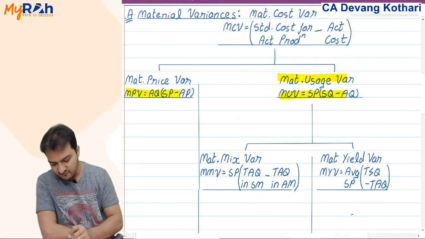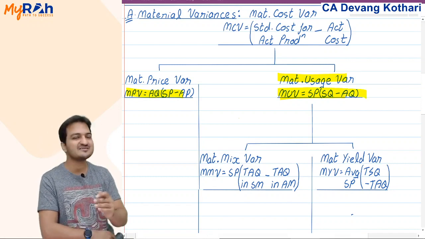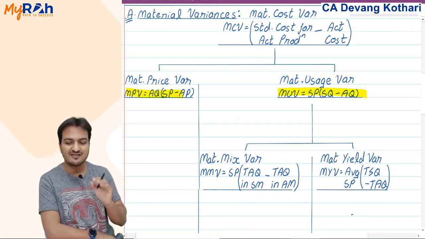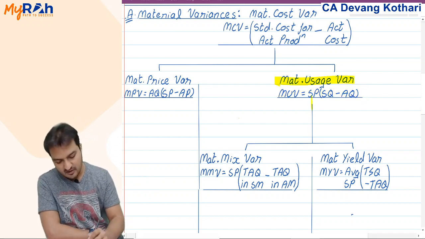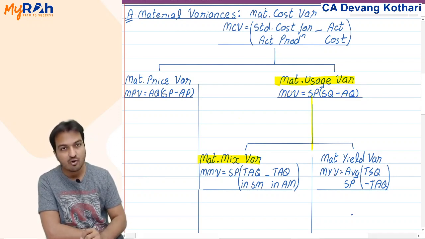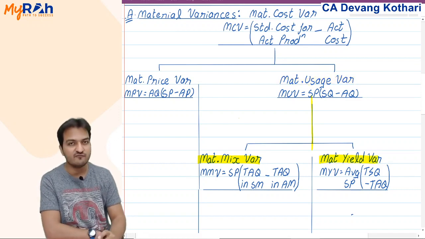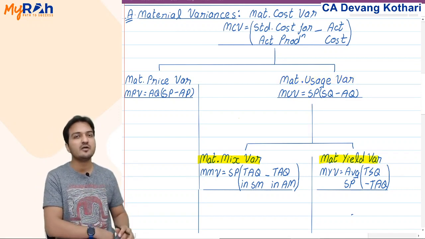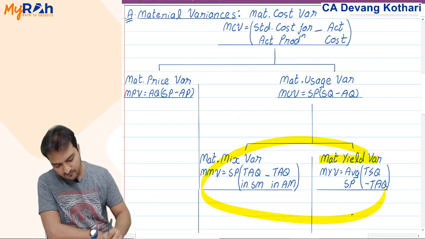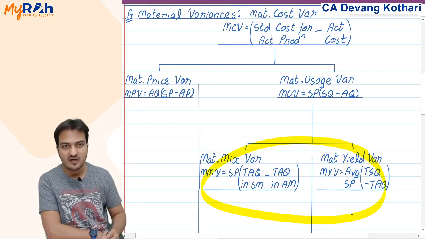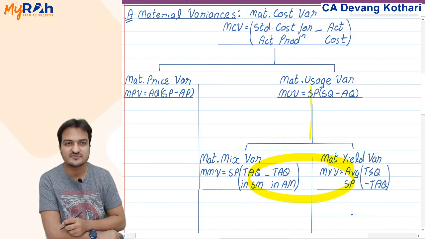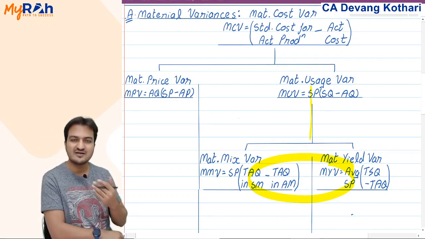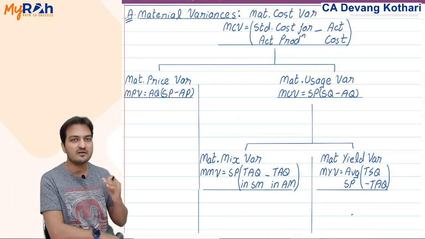Under each of that, we will learn some formulas. Formulas I'm not explaining yet. We'll explain that when we solve one question. And within that usage variance, I have two more names called mix variance and yield variance: material mix variance and material yield variance. Please understand the chart that I have made. These two are categories under the usage variance. But these two are a little advanced discussion. We'll talk about it later.